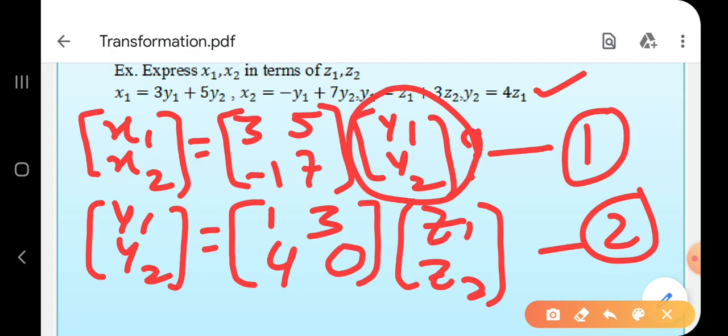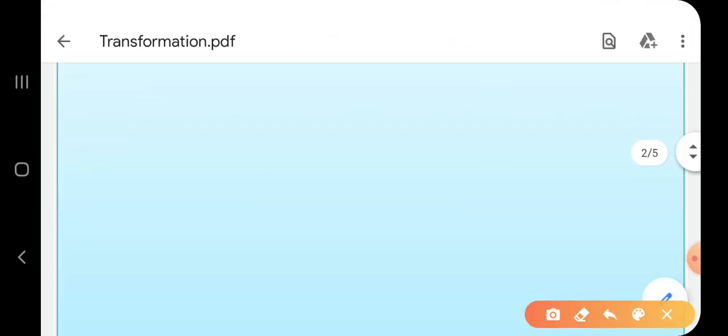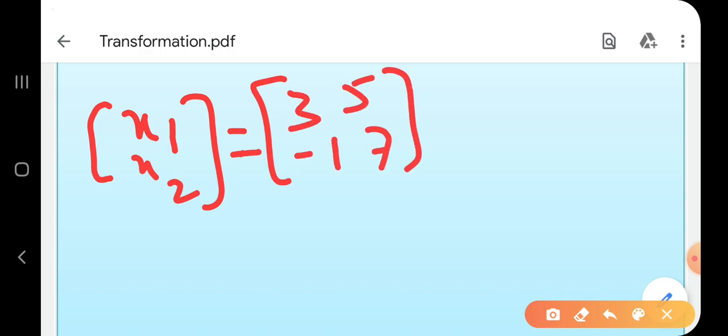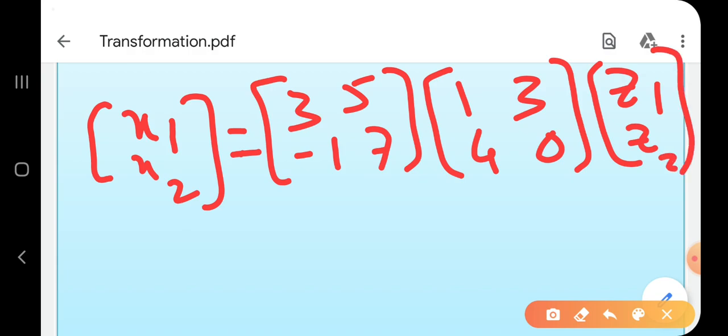Okay, understood? Now I will repeat from this step. Take here x1, x2. Then what was my first matrix? You have written it down: 3, 5, minus 1, 7. Then my second matrix is, do you remember? 1, 3, 4, 0. And then here z1, z2. Now do your calculation here. As simple as that, just do the calculation.